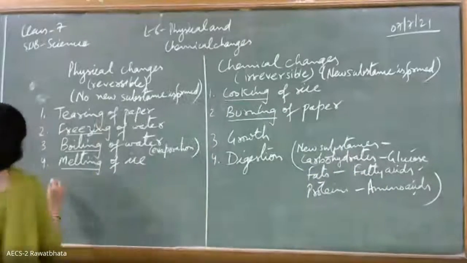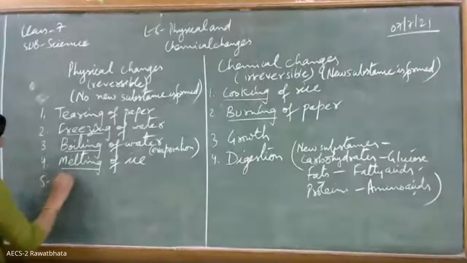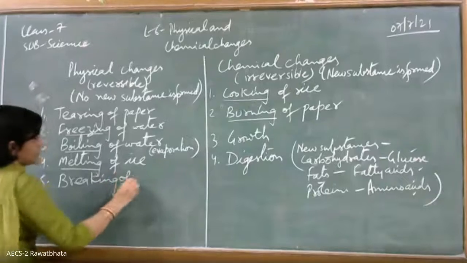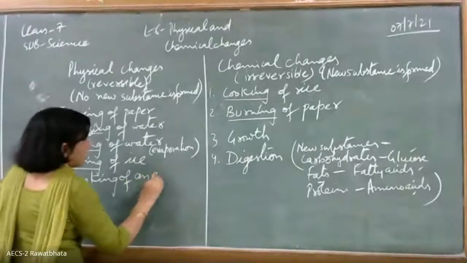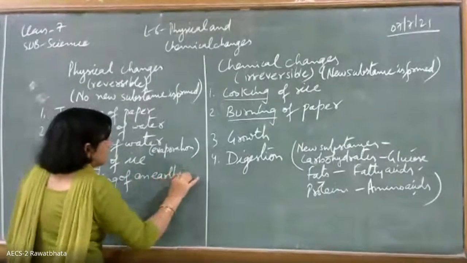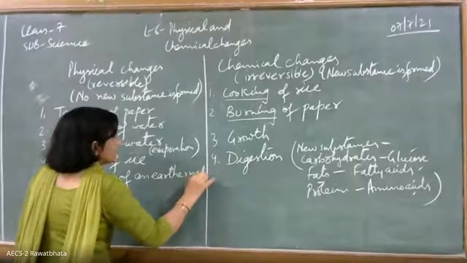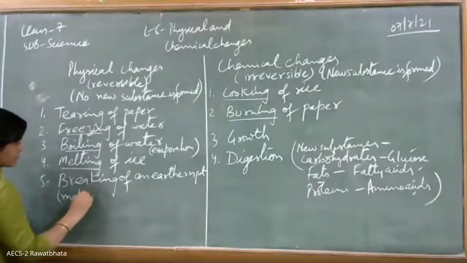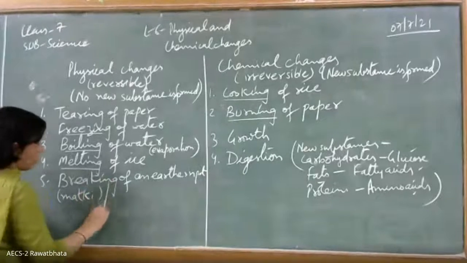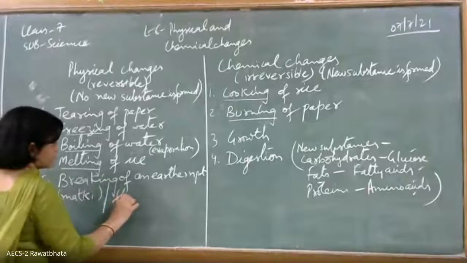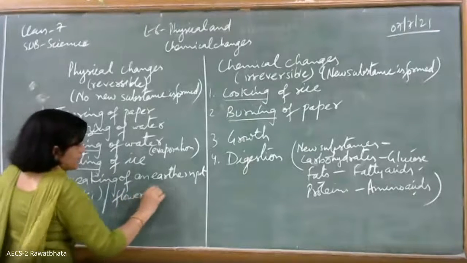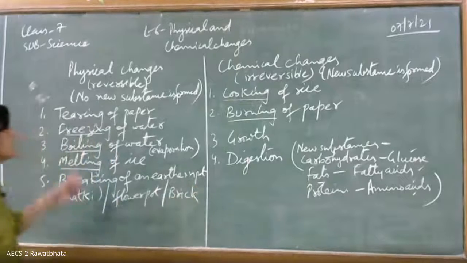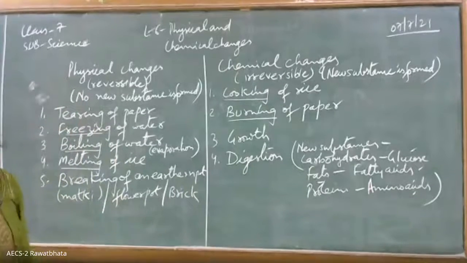So this we are writing up here: breaking of an earthen pot, that is matti, or a flower pot, or a brick. In all these cases it has to be physical.